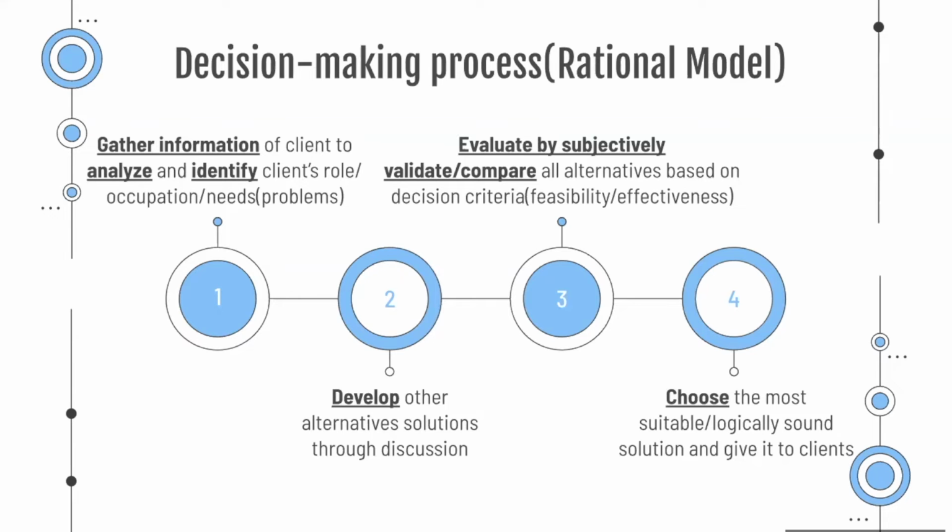Eventually, the decision maker can choose the most suitable solution and implement it for the client. Throughout the process, the decision maker would carefully examine all possible solutions step by step to make a logically sound decision. In this case, that would be how Amazon Hong Kong's decisions are usually made.